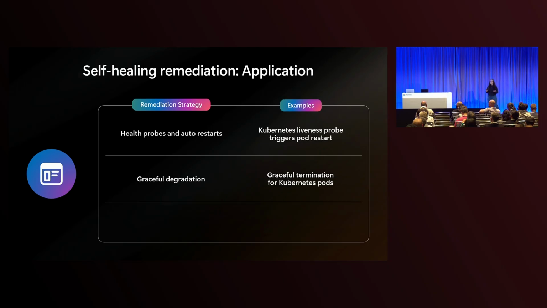However, as pods are going down, sometimes they need to complete tasks. They need to clean up resources. They need to finish what they were doing before they terminated. With AKS, you can set graceful termination policies that will ensure there's enough time for a pod to safely shut down before going offline.